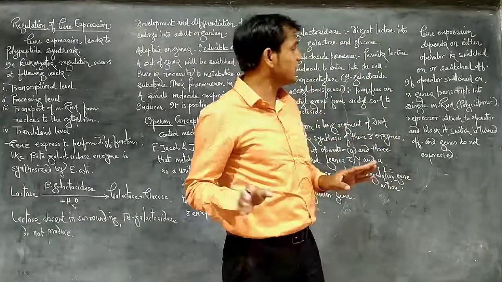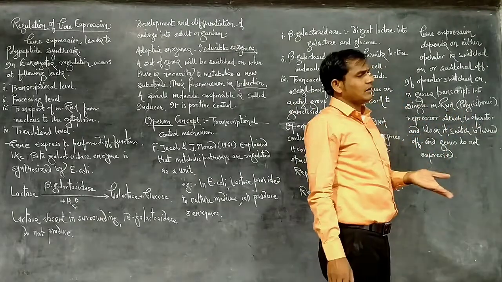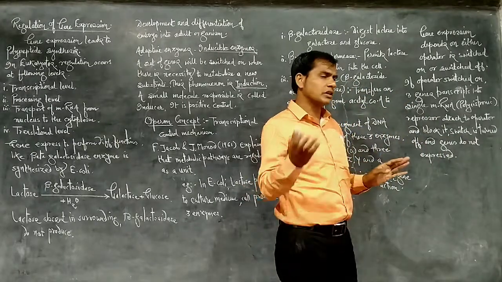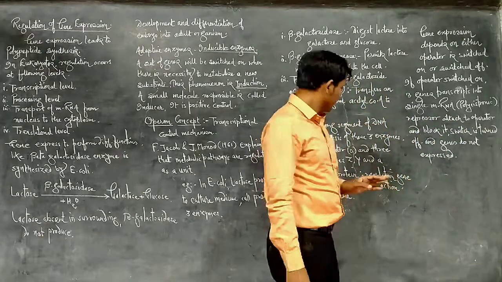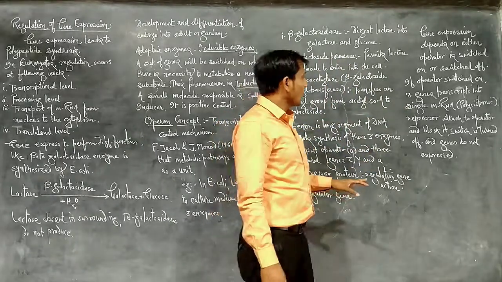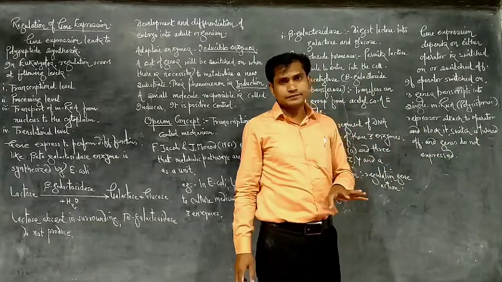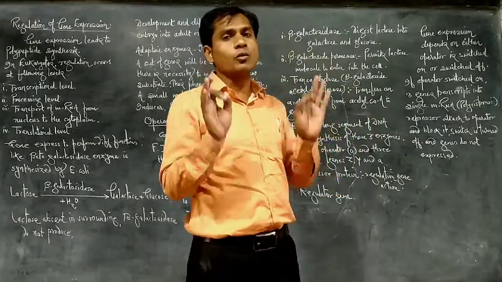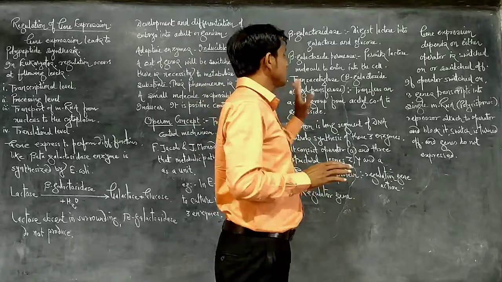Hence it is polycistronic, and after the translation process they produce particular polypeptides which convert to enzymes. If the repressor is attached to the operator site, it will block it. When the operator site is blocked, the switch is turned off, and there is no expression of the genes. The genes do not express and do not secrete any enzymes, and this is the regulation of gene expression.